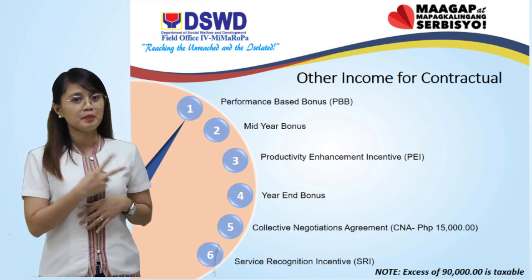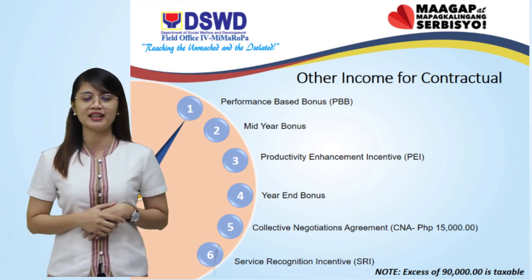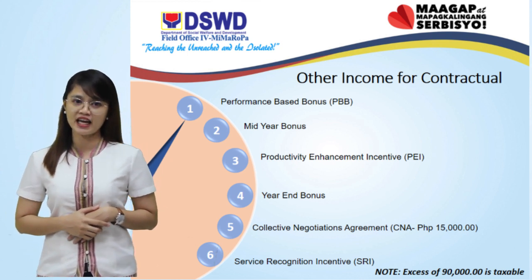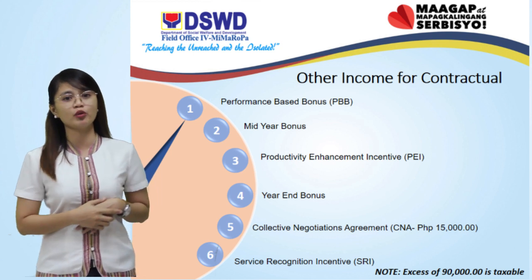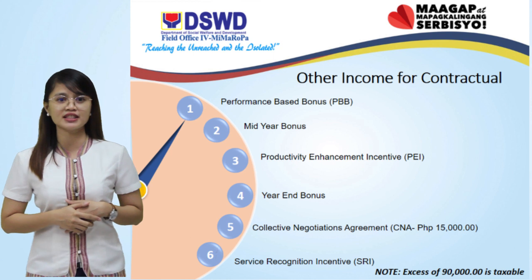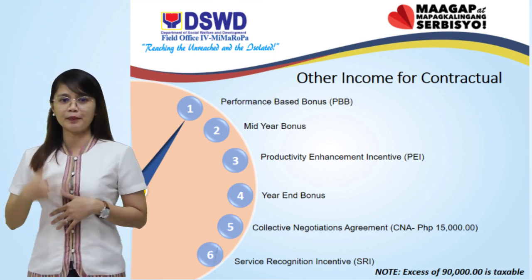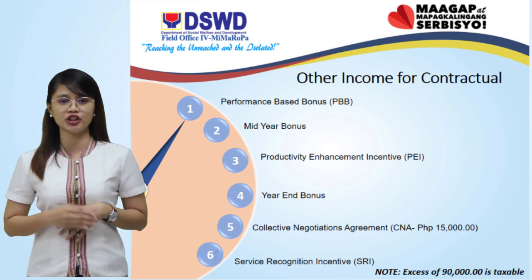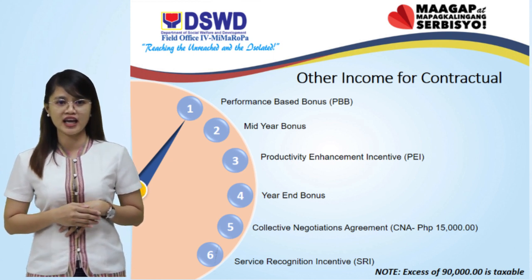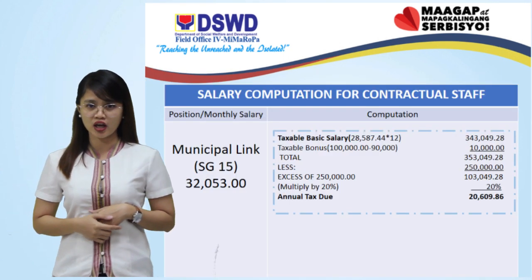Number 2, mid-year. Number 3, productivity enhancement incentive or PEI. Number 4, year-end bonus. Number 5, collective negotiations agreement or CNA amounting 15,000. Number 6, service recognition incentive or SRI. In excess of 90,000 is taxable.